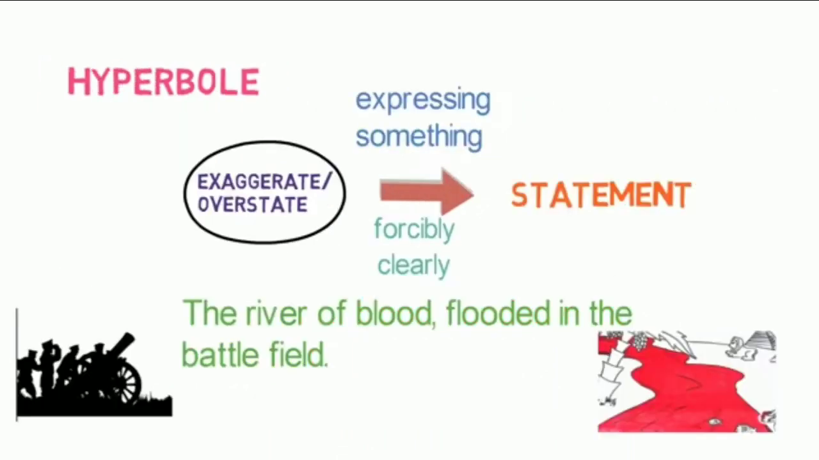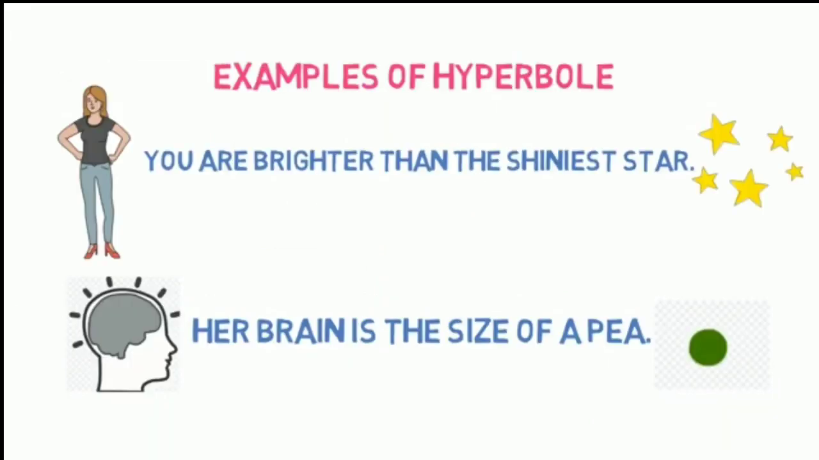Next figure of speech is hyperbole. Hyperbole is a statement which is exaggerated or overstated. It is done for expressing something forcibly and clearly. Let us see the first example. The river of blood flooded the battlefield. Here we can understand that the river of blood did not actually flood, but the actual meaning is that there was a lot of bloodshed in the battlefield.